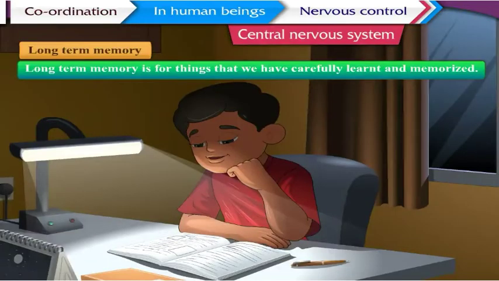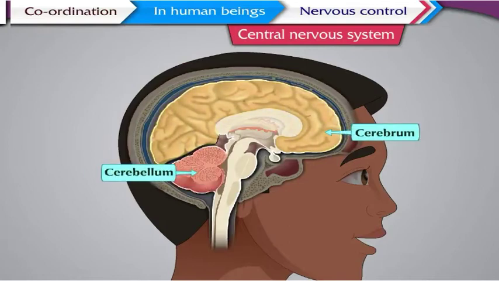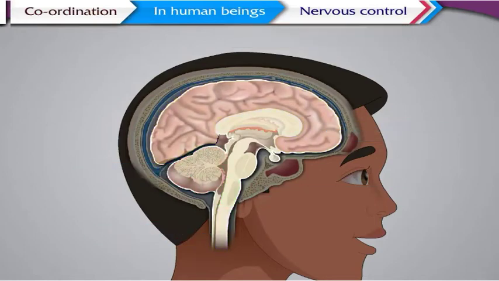Long-term memory is for things that we have carefully learned and memorized. The brain is a complex organ divided into different regions, namely the cerebrum, the cerebellum, medulla oblongata, and spinal cord. Let us learn about the structure and functions of these parts.